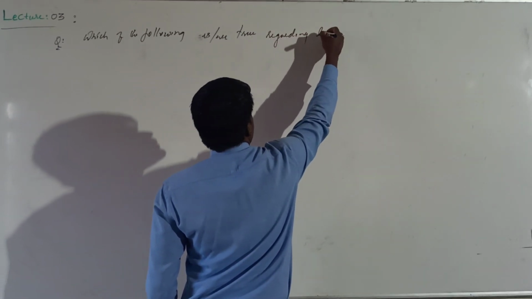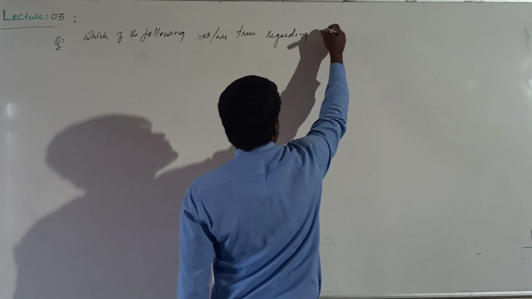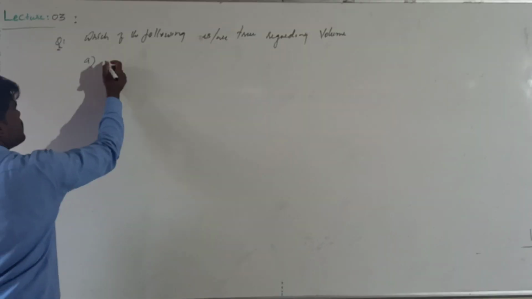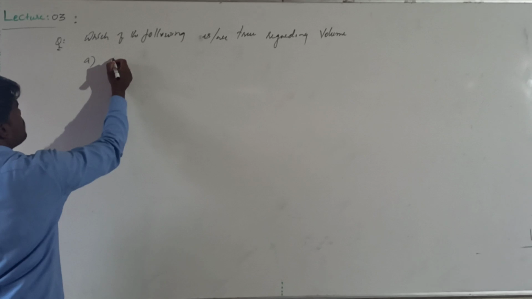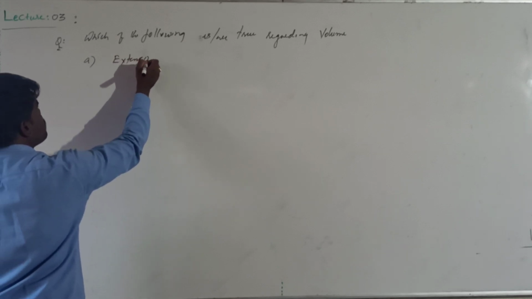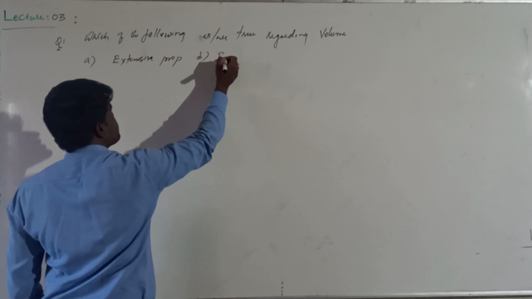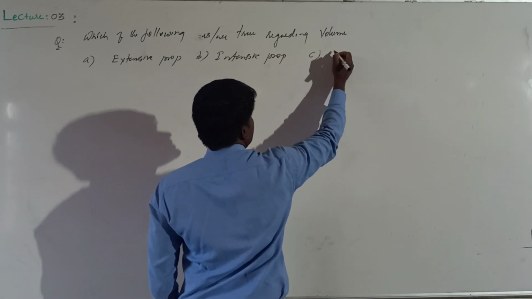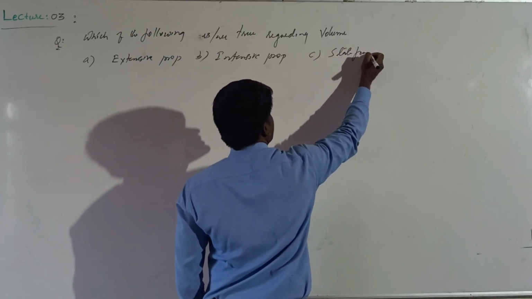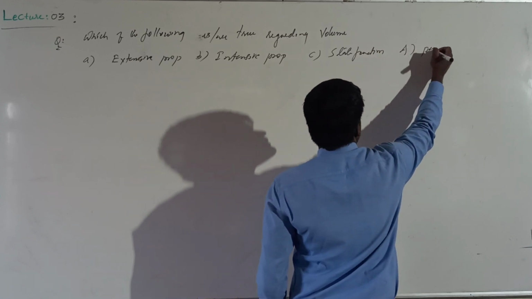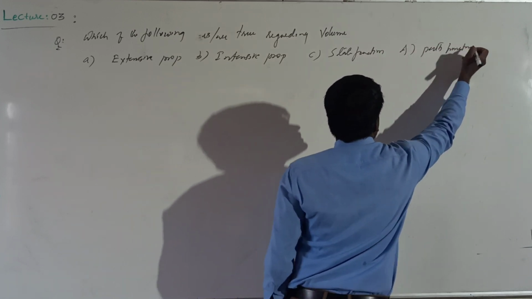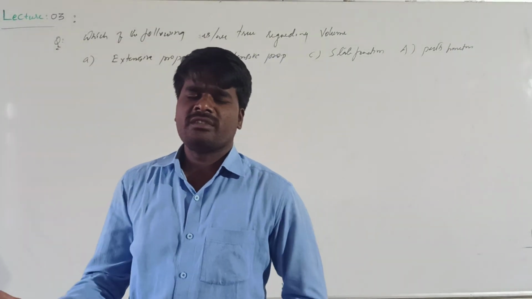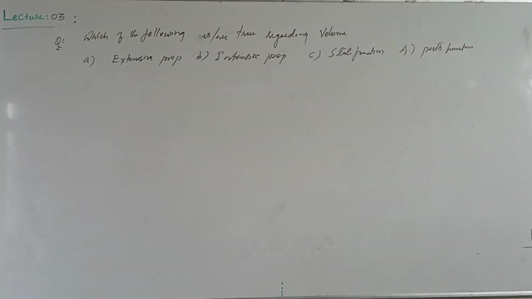Regarding volume: option A, it is an extensive property. Option B, it is an intensive property. Option C, it is a state function. Option D, it is a path function. Which of the following are true for volume? We have already discussed extensive properties, intensive properties, state functions and path functions.